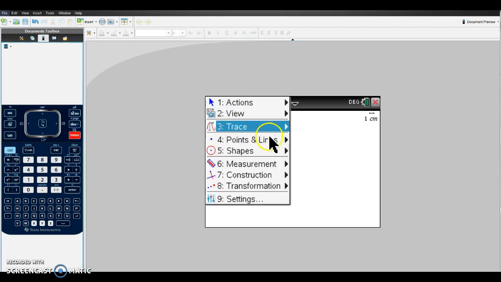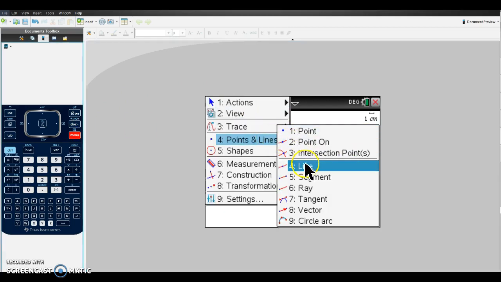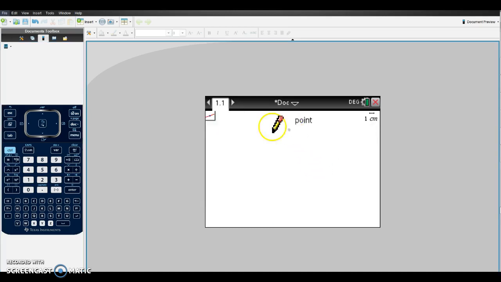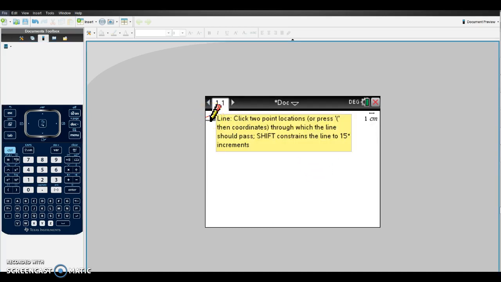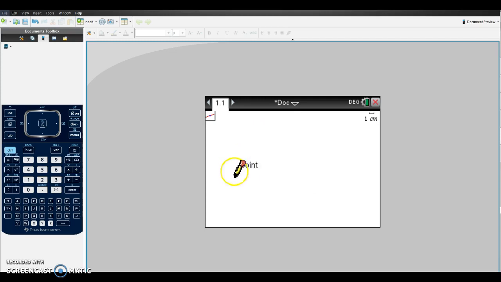Go to Menu, Points and Lines. Now select Line. Notice the icon. If I scroll over it, it gives you directions on how to do this, but essentially you just decide where you want to put your line, and remember, a line contains exactly 2 points. I select my first point by hitting enter where I want it, and then you'll notice a dashed line. I move it around the screen, and wherever you decide you want to drop your line, hit your second enter, and there's your line.